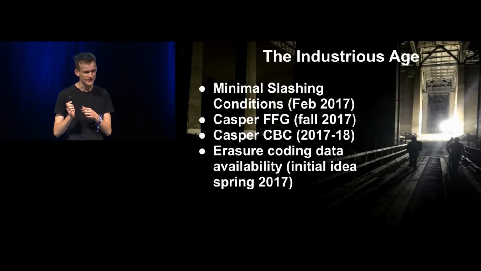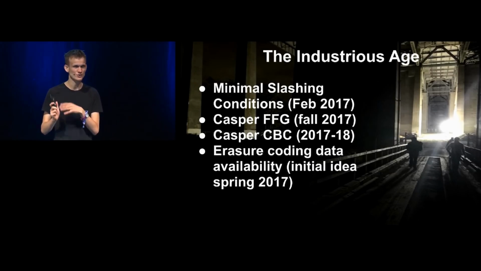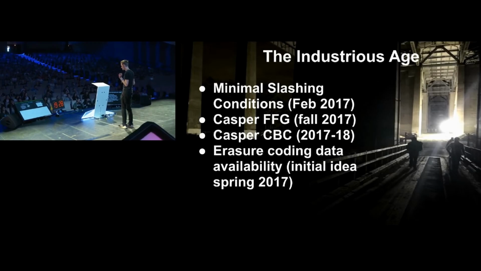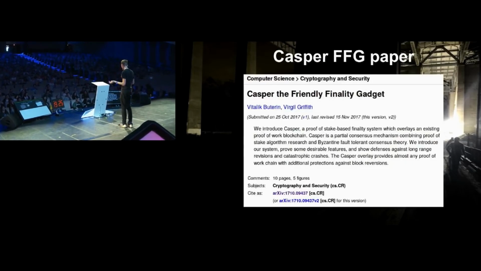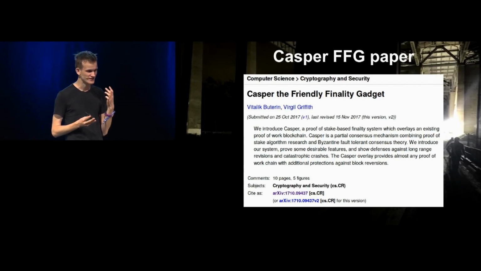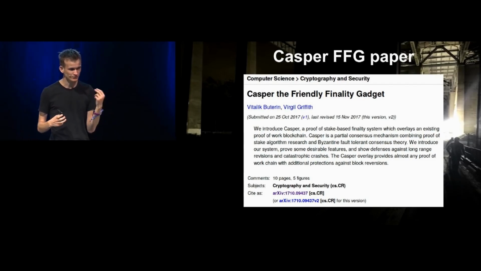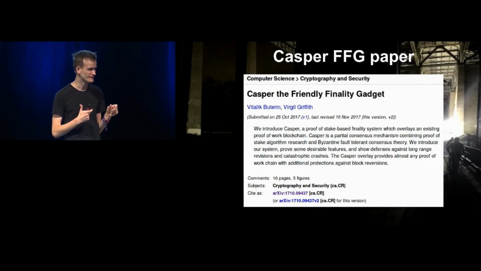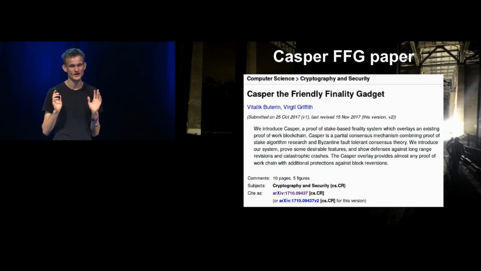Some of them were around things like abstraction that would allow people to use whatever signature algorithms they wanted for their accounts, which could provide post-quantum security. It would make it easier to make privacy solutions, among a bunch of other benefits, protocol economic improvements, and really all these things were still happening all the way through. So at some point around the beginning of 2017, we came up with this protocol that we gave this very unambitious name of minimal slashing conditions.